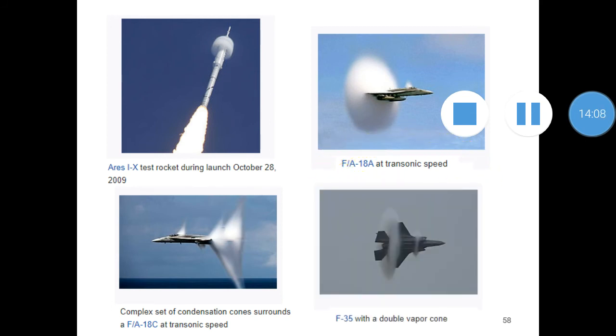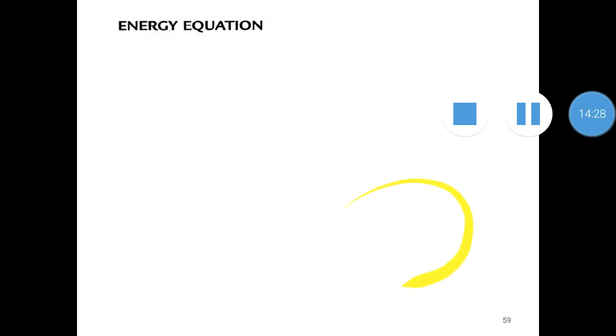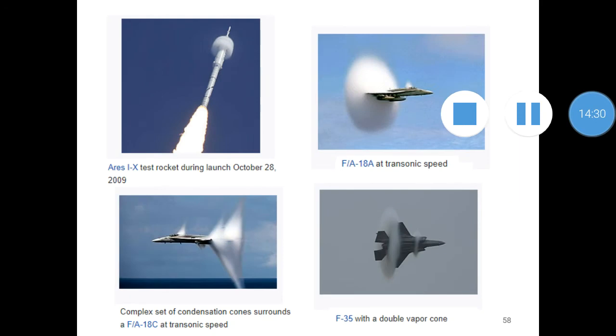And in the third one, we can see a complex formation of condensed air. We can see the complexities in the vapor cone. Okay, it is a case of an F/A-18C, which is also at transonic speed. Now the last photograph shows an F-35 Lightning aircraft. It is a fighter jet which can also travel at supersonic speeds.